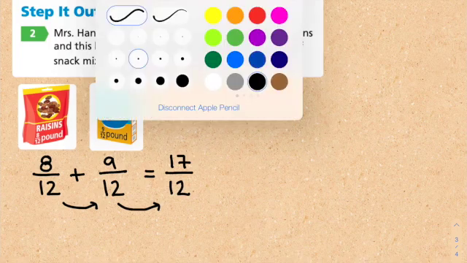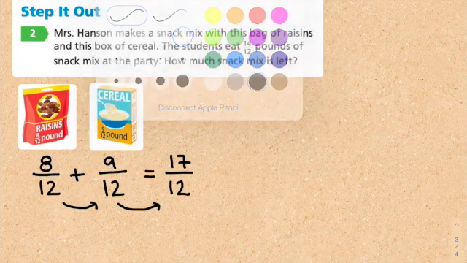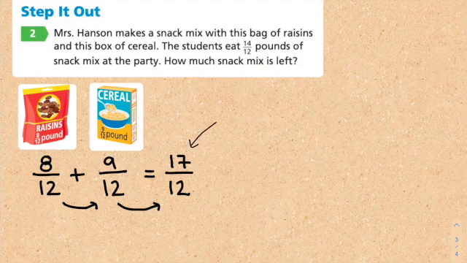And I want you guys to remember what I taught you earlier, which is this is called an improper. I think I wrote that wrong. Improper. Wow. Guys. It's an improper fraction.